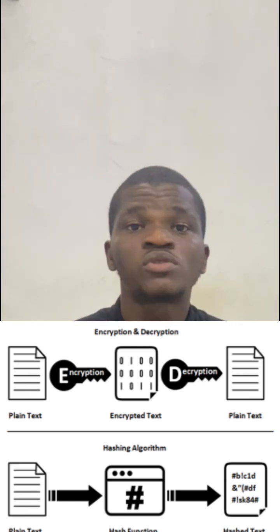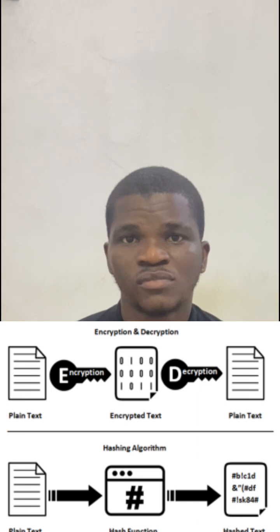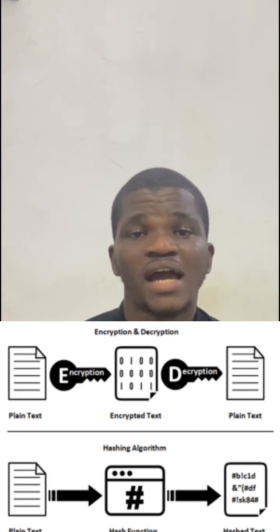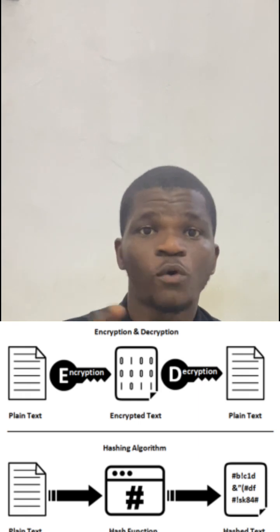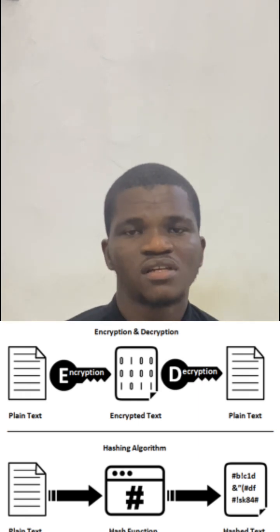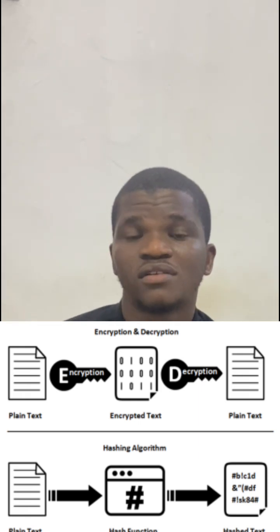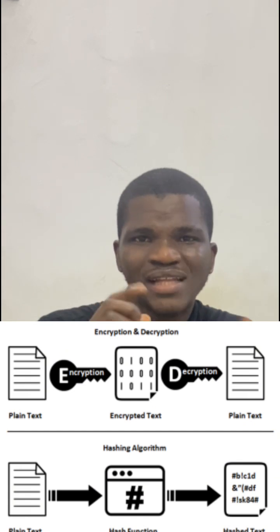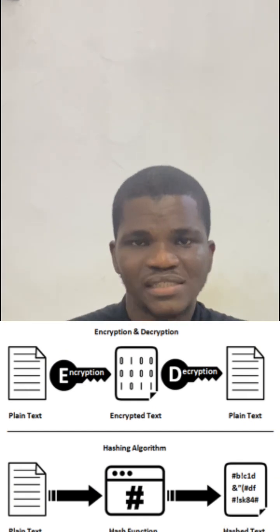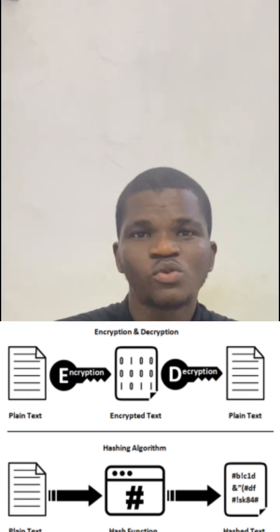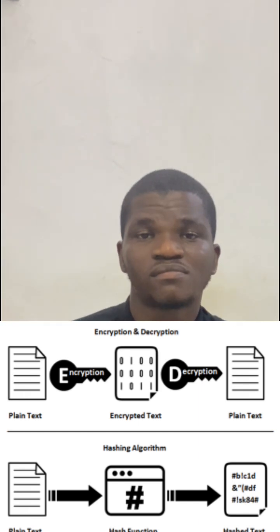Number three, we use hashing in blockchain. For example, 12345 can be hashed into AD45E8943B6. So that's the way hashing works. Hashing is just like converting something, a particular readable file, into an unreadable file. So that is just it.